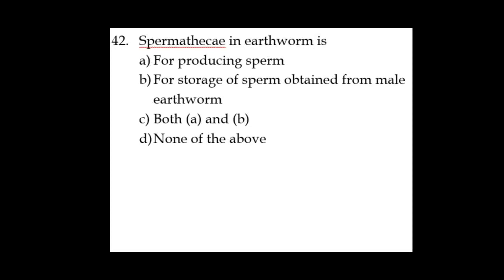Then question 42. Spermatheca in earthworms is for what purpose? As we know, from the 5th to 9th segments there are 4 pairs of spermatheca, and these spermatheca are used for storage of sperms obtained from the male partner during sexual reproduction, and that sexual reproduction takes place by juxtaposing, that means coming in opposite directions.